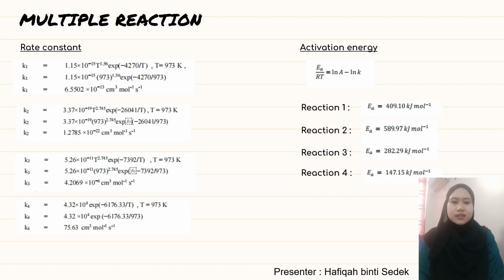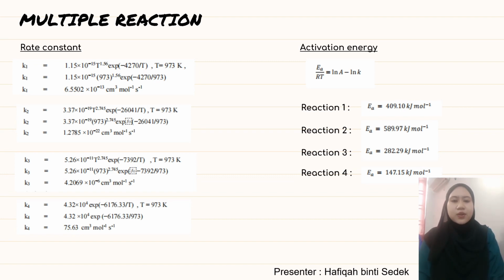The value of temperature T is 973 Kelvin. The value of K1 we get is 6.5502 times 10 to the power of negative 13 cm3 per mole per second. The value of K2 we get is 1.2785 times 10 to the power of negative 32 cm3 per mole per second. K3 we have 4.2069 times 10 to the power of negative 16 cm3 per mole per second. And K4 we have 75.63 cm3 per mole per second.